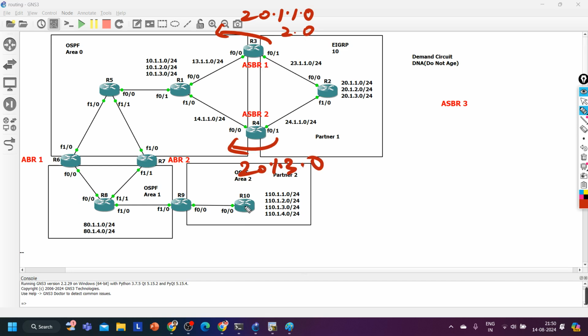In which direction will you apply filtering? In direction or out direction? If I am filtering routes on the ASBR, definitely I will apply it in out direction, right?